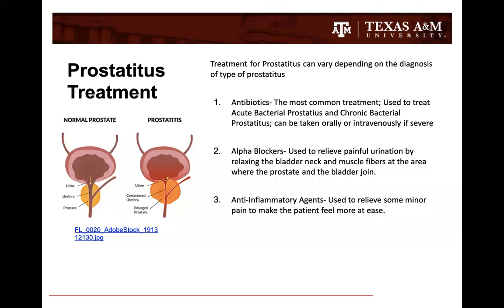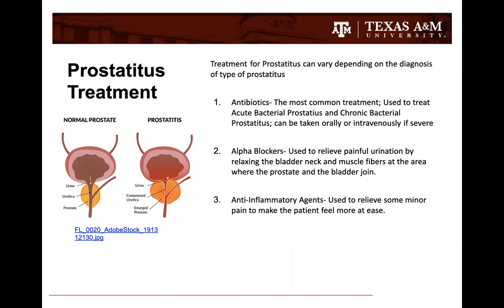The treatment for prostatitis can vary depending on the type of prostatitis that the patient has. The first and most common type of treatment is antibiotics, which would be used to treat acute bacterial prostatitis and chronic bacterial prostatitis. If the patient has very severe symptoms and is very much struggling with this, they can take antibiotics intravenously or orally.